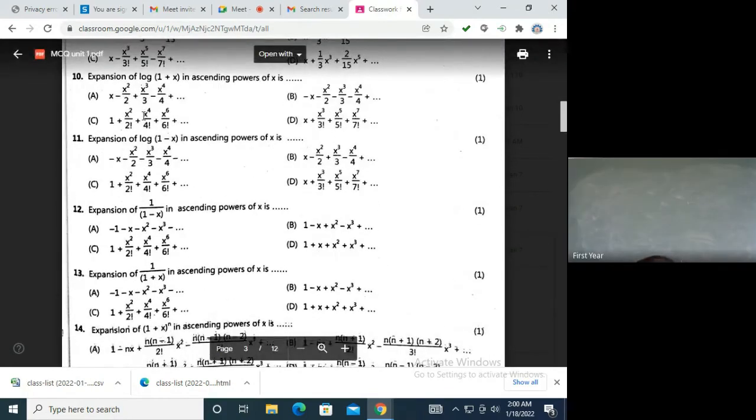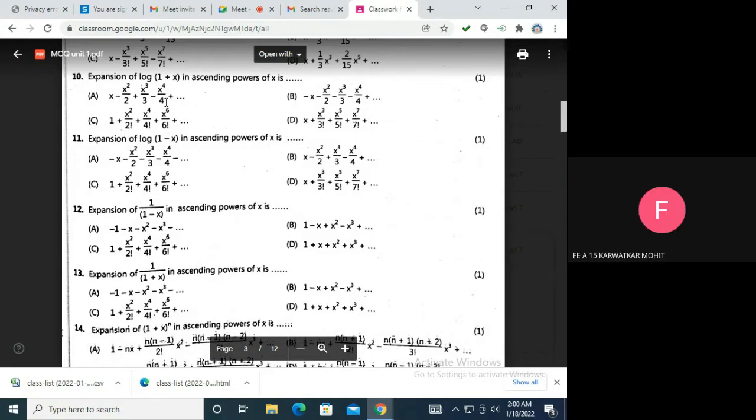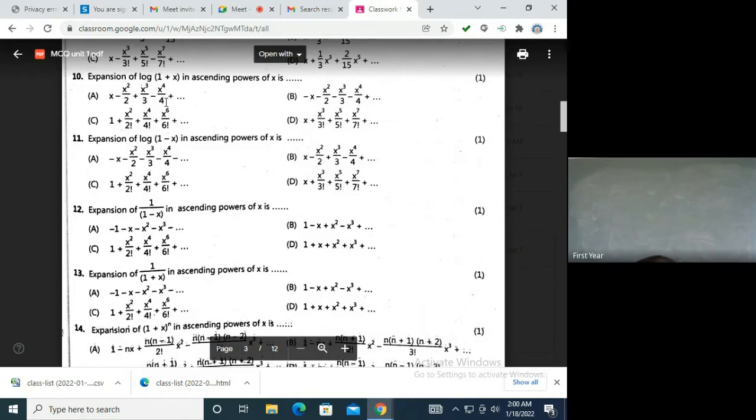Now we have proved this. Log of 1 plus x, what's the expansion? Please learn it, because otherwise, if you go to solve this question, it will take a long time. Answer is option A, alternate plus minus. The first derivative is 1 upon 1 plus x. When you put x equal to 0, log 1 is 0, so there is no constant term. So C will never be the answer.